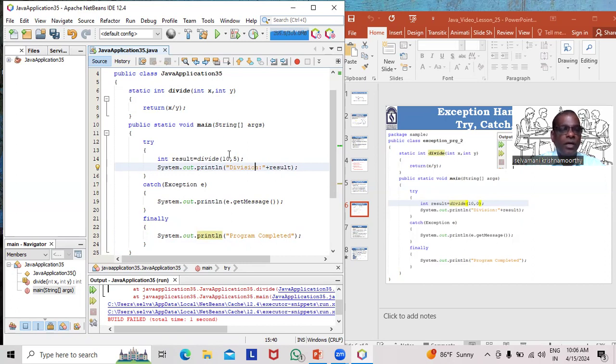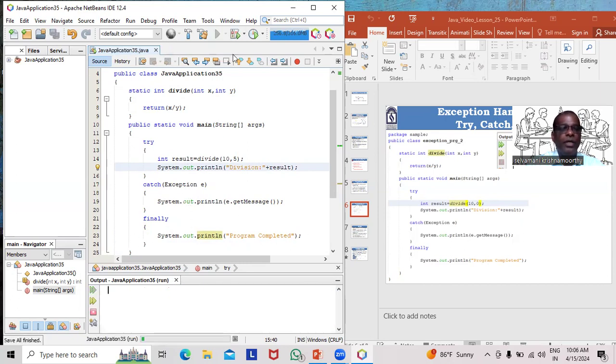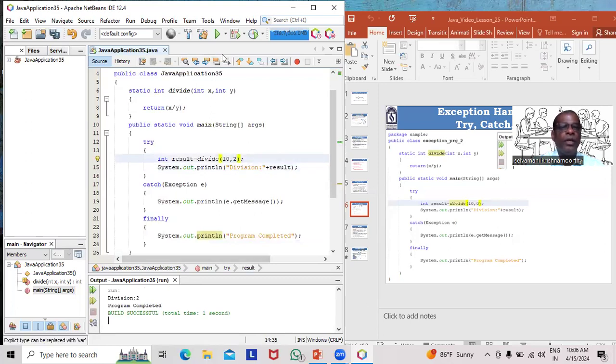Either exception rises or not. In this case, exception did not rise, so finally will execute. Catch will not execute. Let us check. Division colon 2, program completed. This is our expected output. I try with number 2 also. Now also, exception not raised. No need to worry about catch. Finally will execute. Result will be division colon 5, program completed.